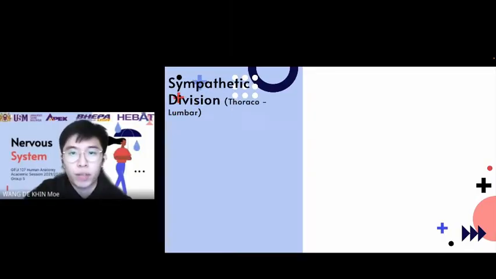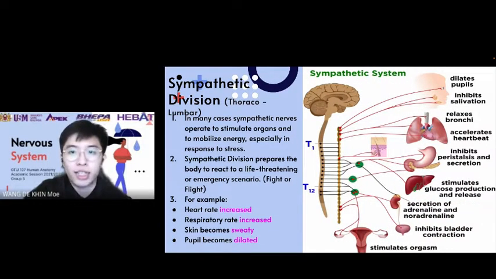Moving on, we will talk about the sympathetic division. Many organs are innervated by both types of the nerves, but sympathetic and parasympathetic system actually have opposite effects. In many cases, sympathetic nerves operate to stimulate organs and to mobilize energy, especially in response to stress. Sympathetic division prepares the body to react to a life-threatening or emergency scenario. Sympathetic division increases heart rate and widens the airway to make breathing easier. It causes the body to release more energy and muscular strength is increased. This division also causes palms to sweat, pupils to dilate, and hair to stand on end. It slows body processes that are less important in emergencies, such as digestion and urination.